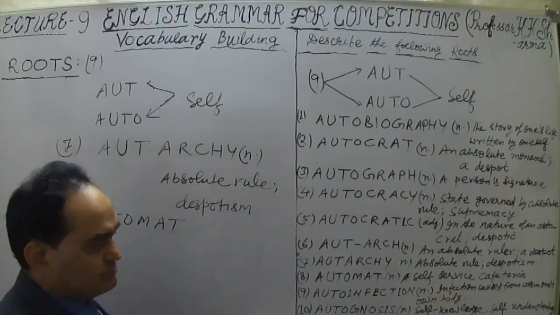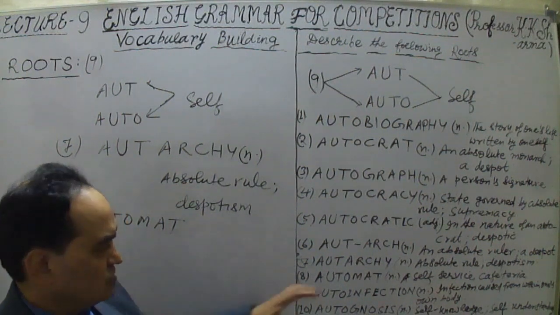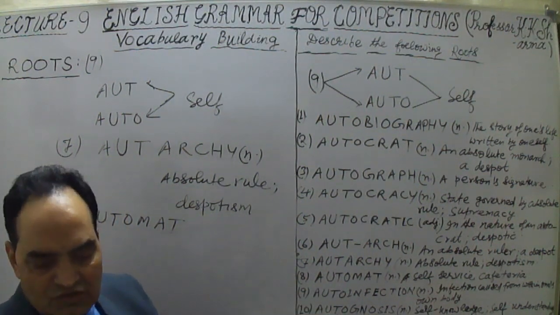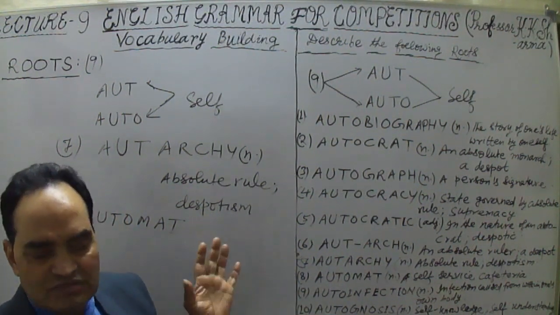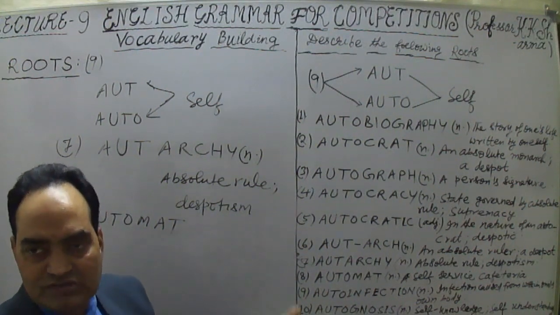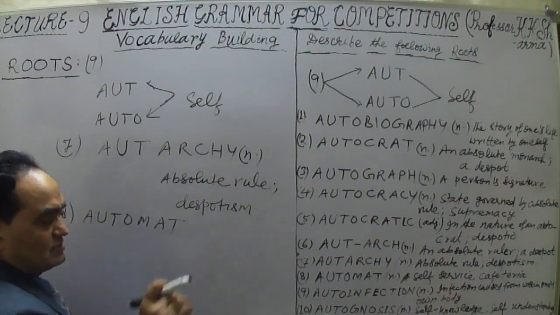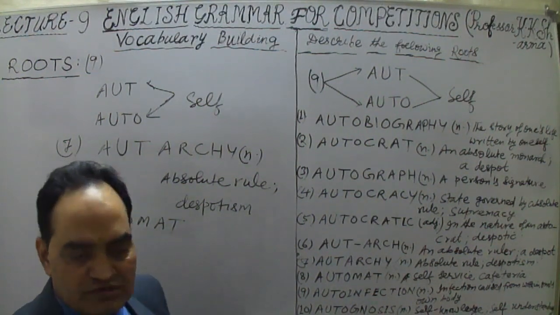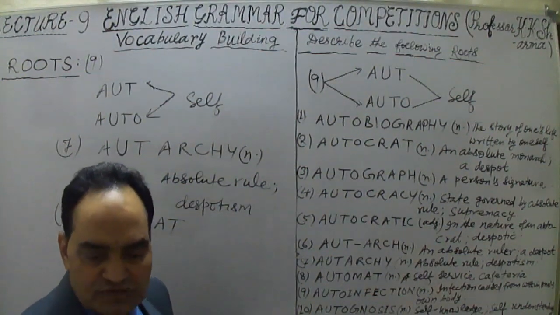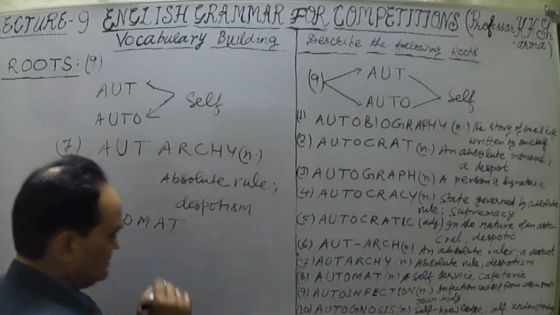Now automate here is self-service. This thing is happening automatically. That means it is happening by itself. Nobody is functioning with this automatic activity. This function is going automatically. So nobody is the start.